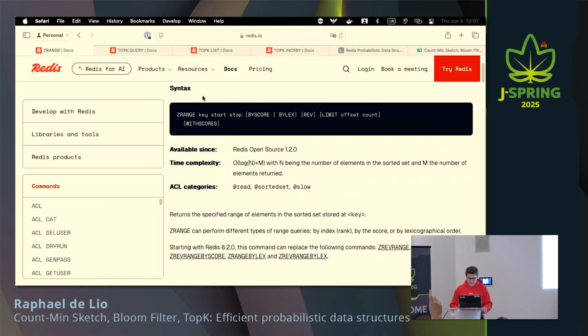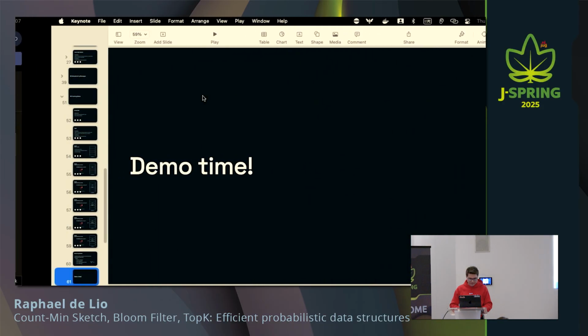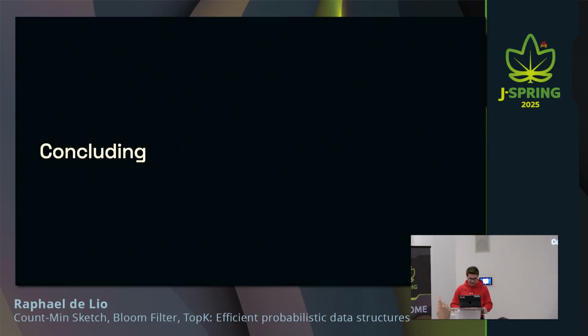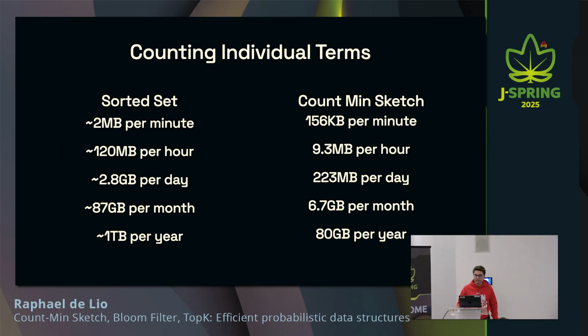Going back here, where was I? All right. I just wanted to conclude, and it's quite interesting because with probabilistic data structures, I can kind of predict how much memory I'm going to be using after a year because they're fixed in terms of memory. But for deterministic data structures, I had to kind of estimate, right? So on the left side, for deterministic, I'm estimating. And for the CMS, I actually calculated. I can kind of be sure with the data that I had.